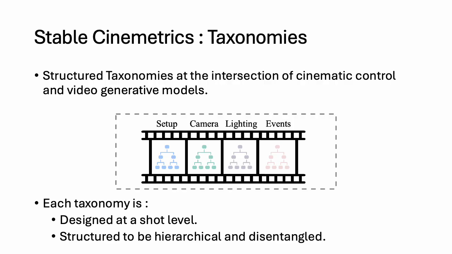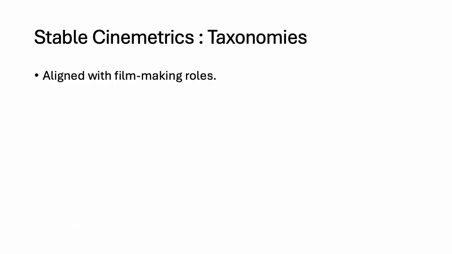At its core are four structured taxonomies that break down cinematic control into setup, camera, lighting, and events. We designed our taxonomies with several key principles in mind. First, everything is defined at the shot level, which is the atomic unit of filmmaking. Second, the taxonomies are hierarchical and disentangled. This means we can move from broad concepts to fine details, and critically, we can adjust one parameter, like camera movement, without unintentionally altering another, like lighting. We align the four taxonomies with filmmaking roles. That makes the controls intuitive and keeps responsibilities clean when we evaluate models, just like on a real set.